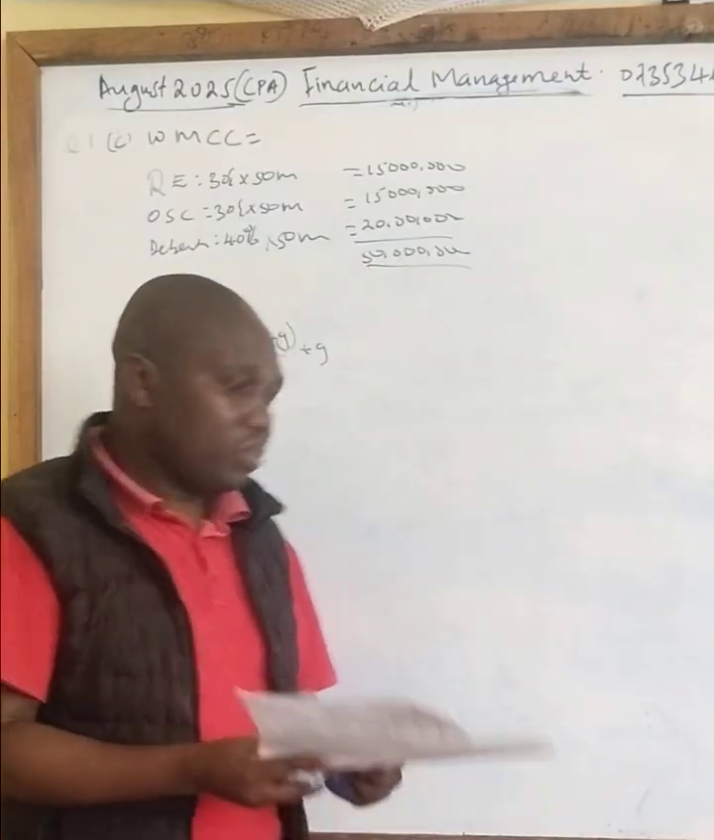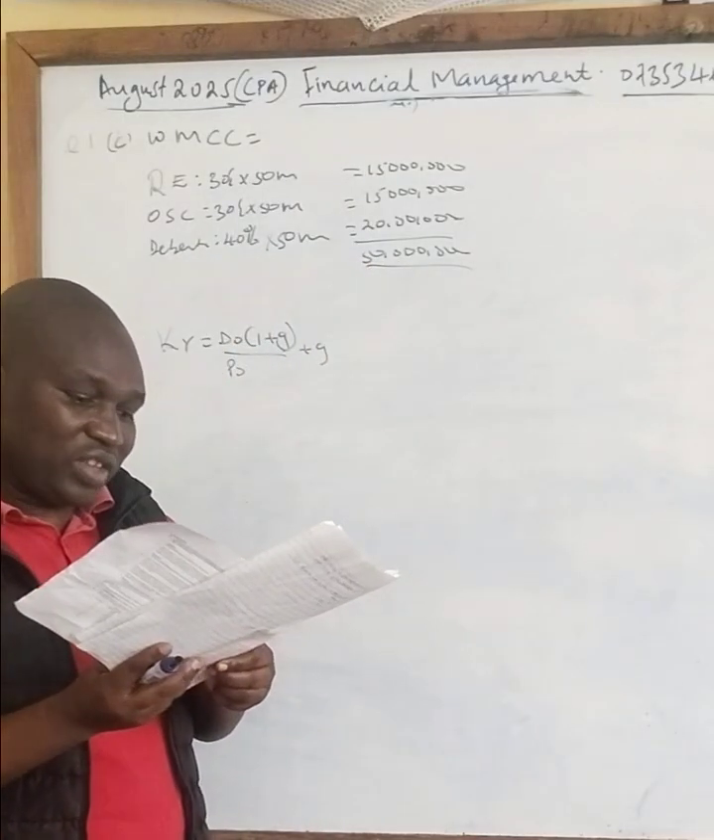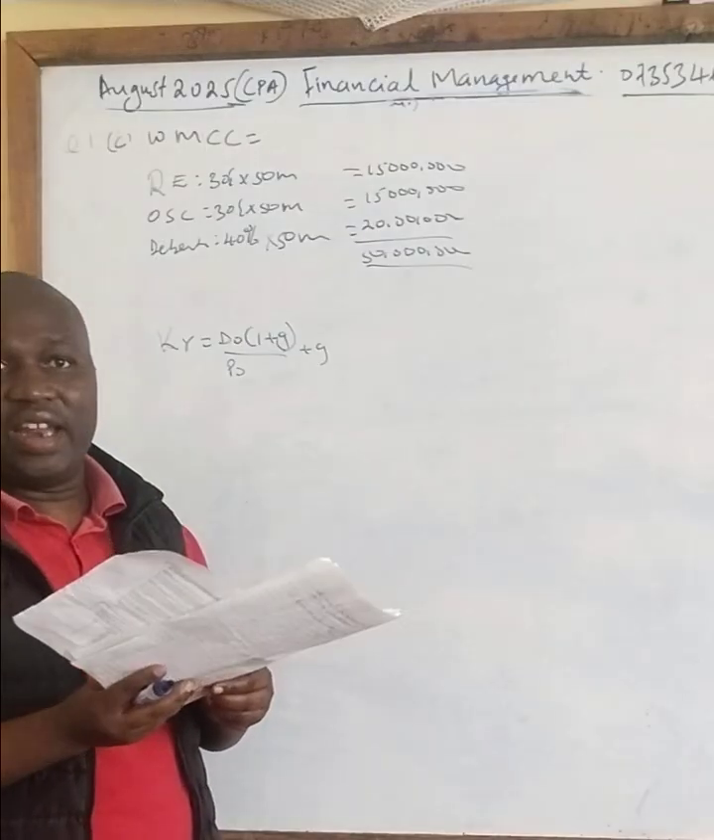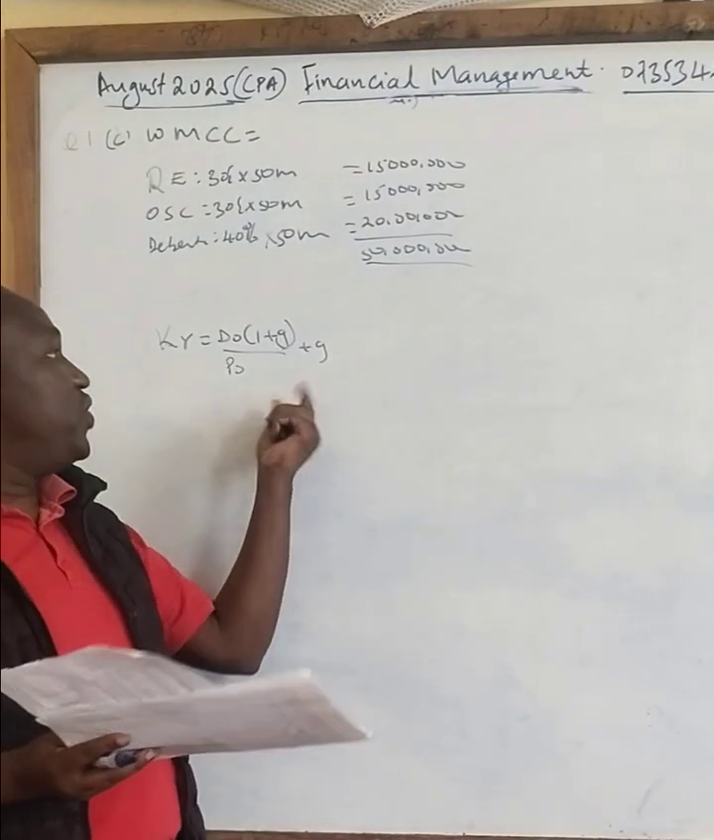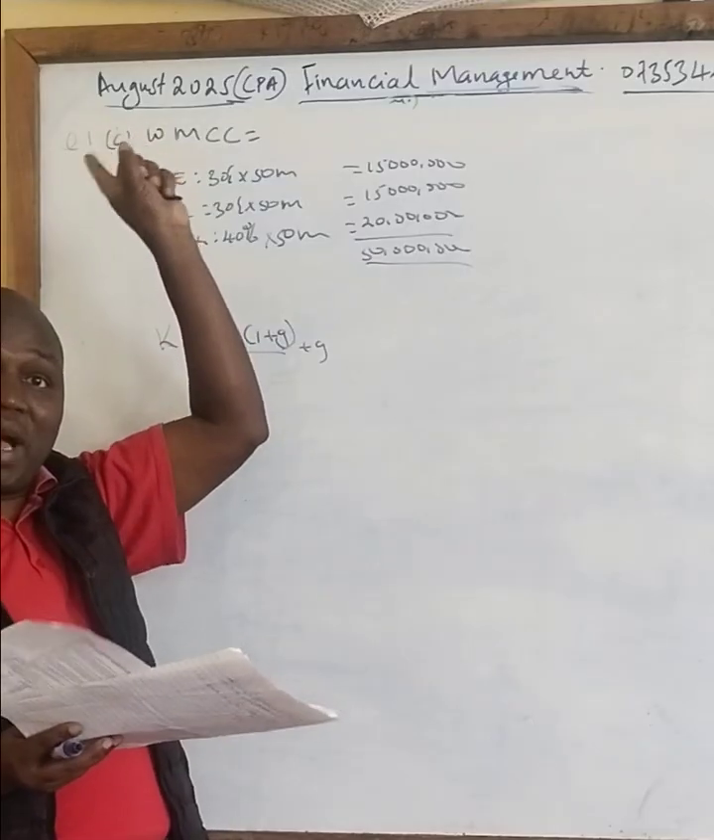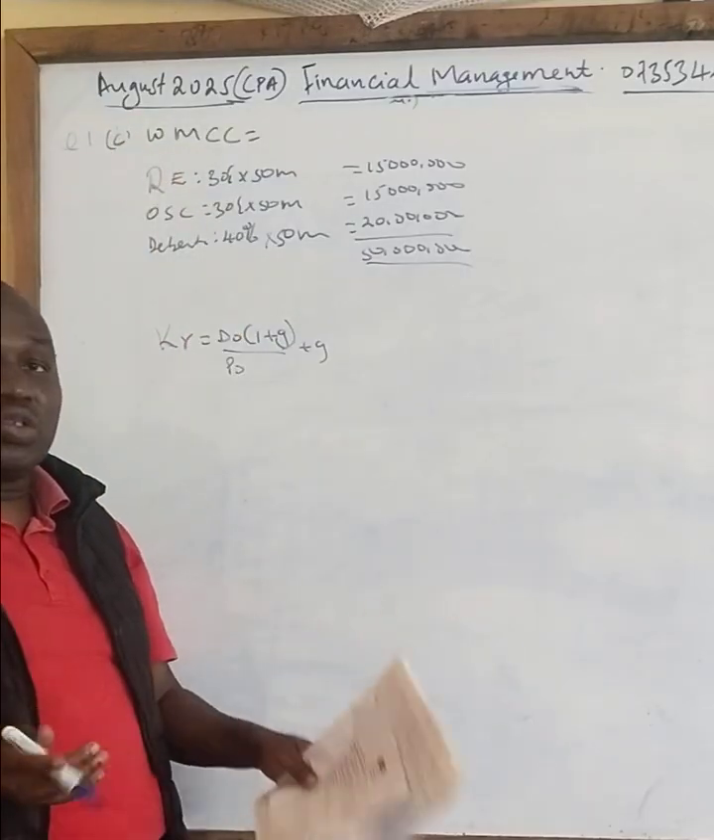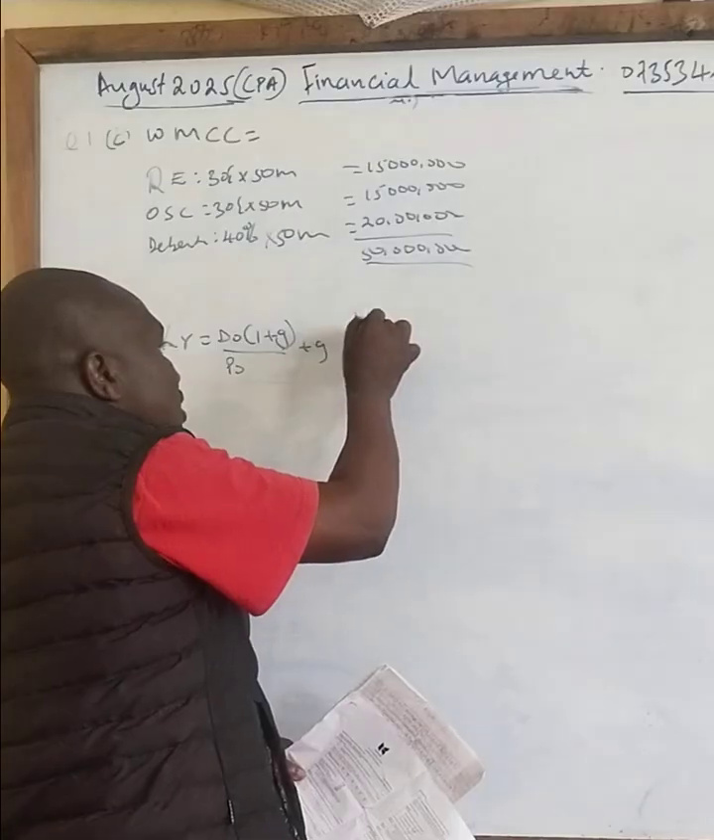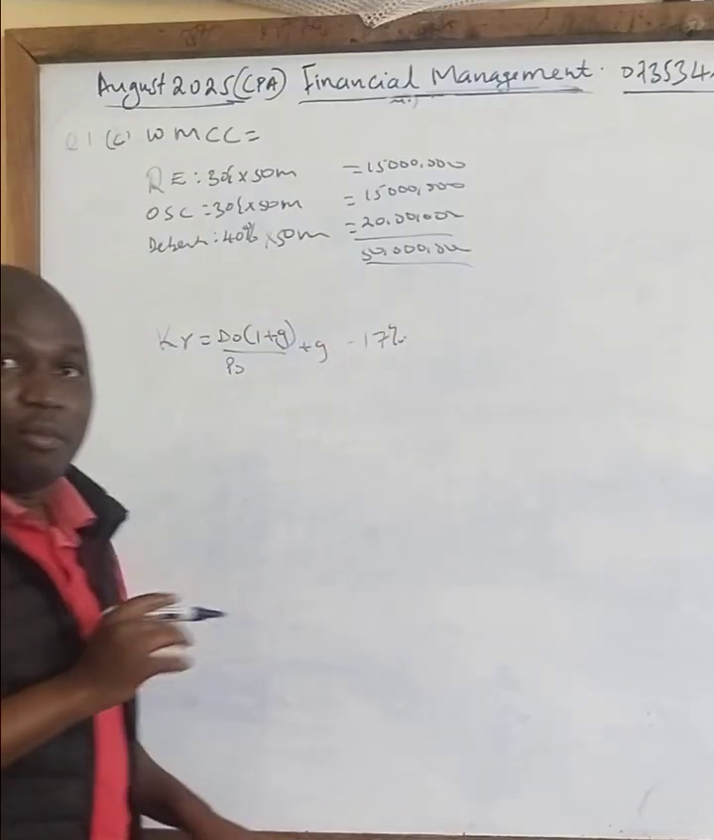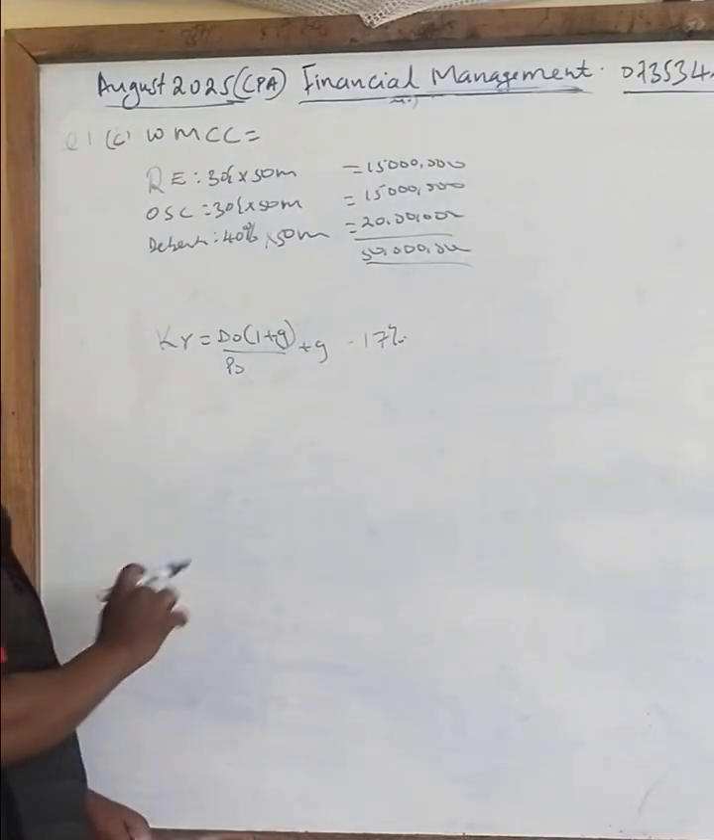Therefore, from this additional information, I've just said 30% from the retained earnings. So where will you get the figures? The figures will come from B. They have told you to go back to B. So our cost of equity will remain as 17%, because if you substitute, it will just give you 17.